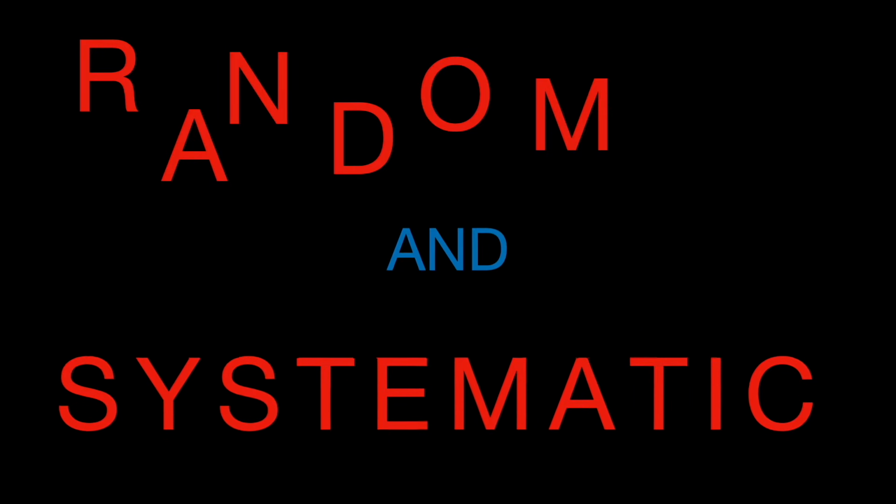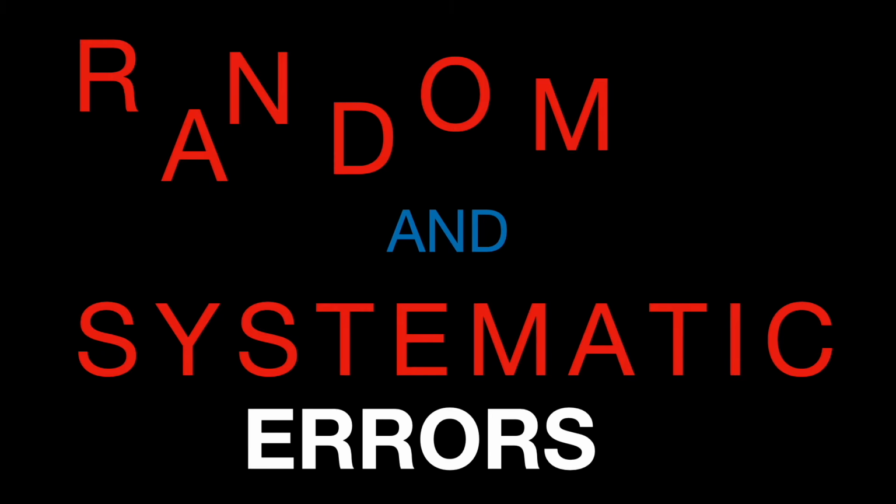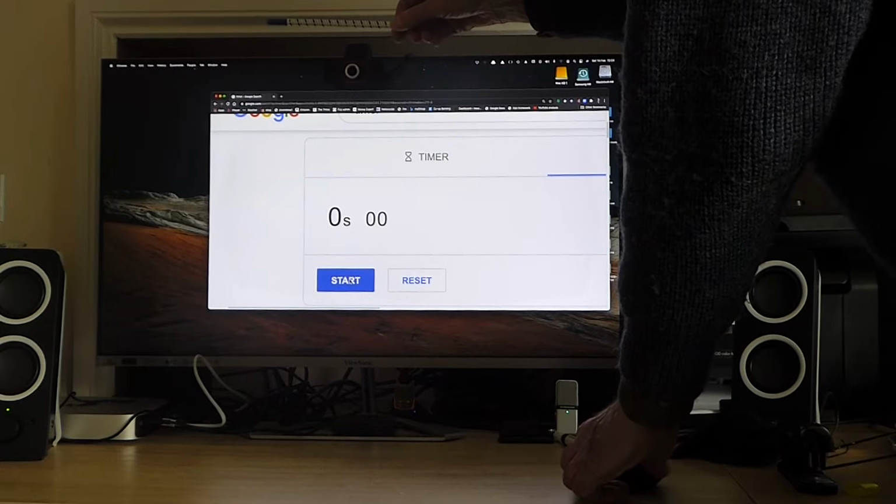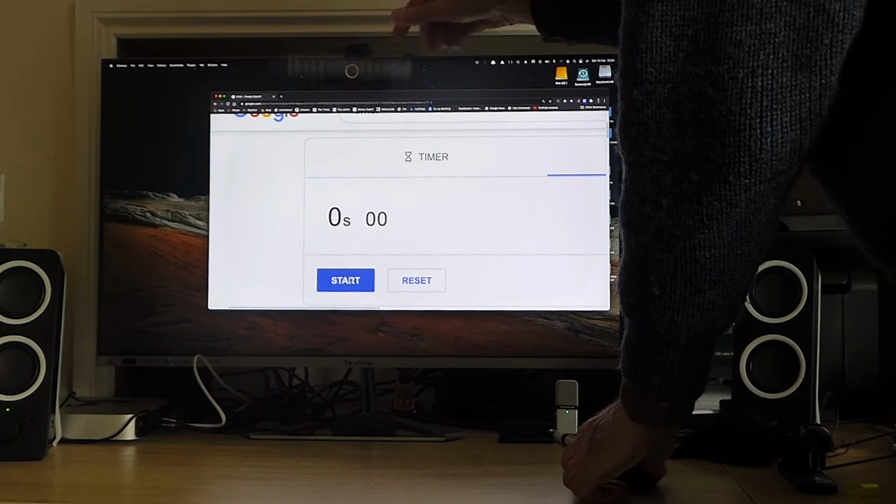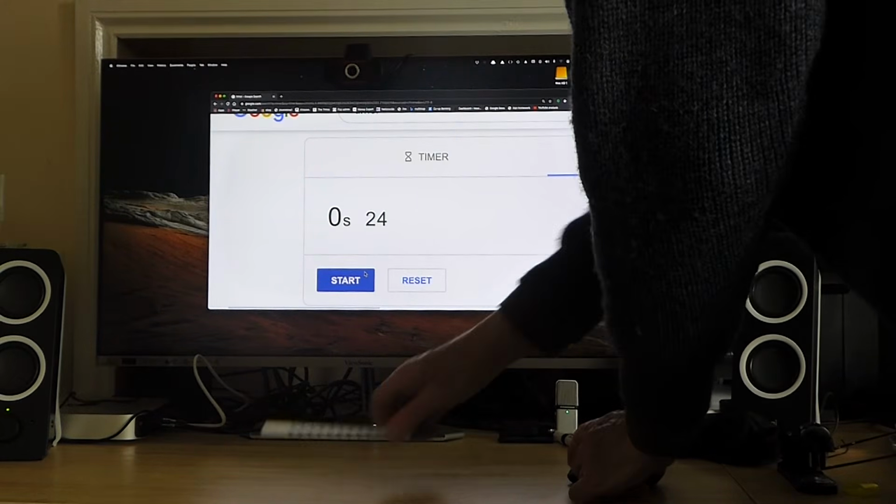In experimental measurements, you cannot avoid error. The key is to account for the errors, reduce them, and estimate how big they are. In this example, I'm trying to measure how long it takes for something to drop half a meter.